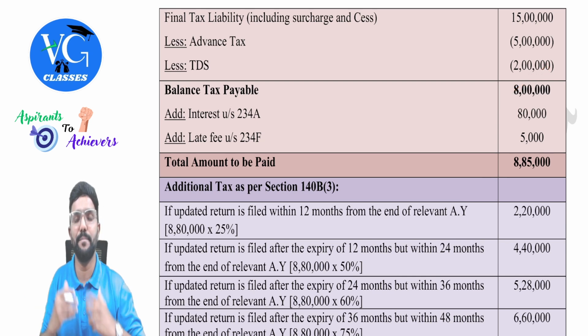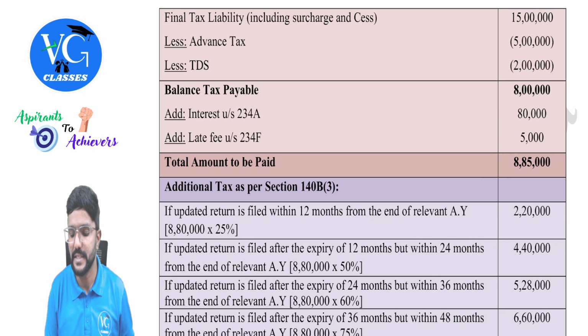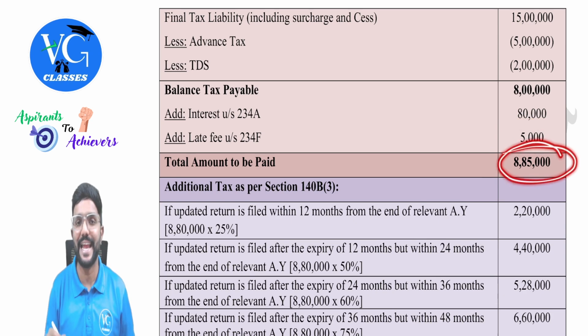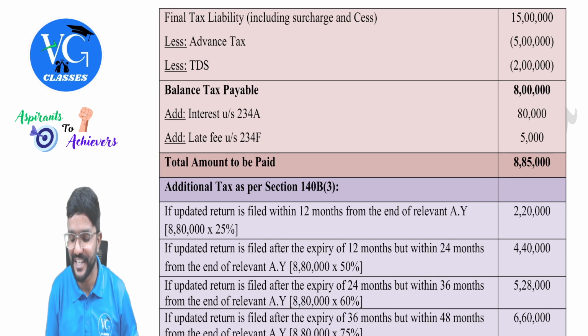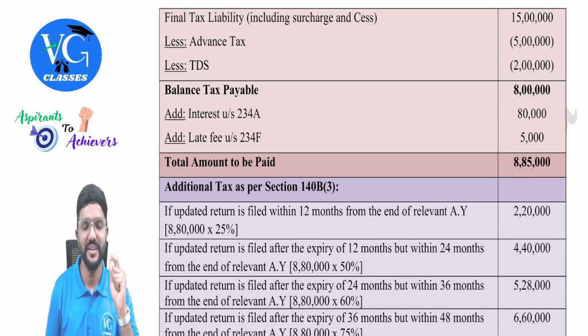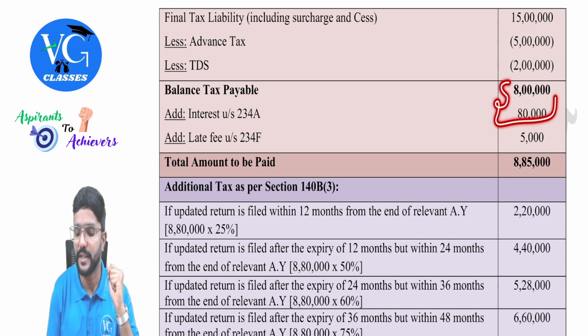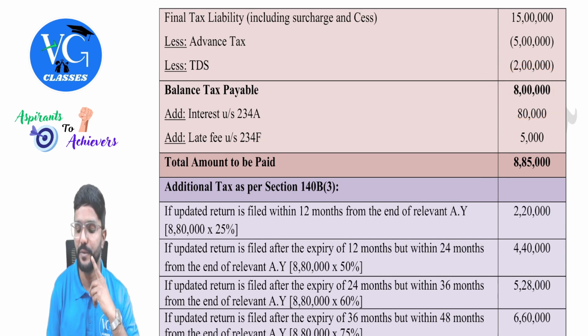Assume there is a delay in payment or delay in filing the returns, there is an interest of 80,000 under section 234A. And there is also a late fee of rupees 5,000. So now he is supposed to pay totally 8,85,000 plus additional tax. Additional tax of how much? Guys, please be careful. Additional tax percentage has to be applied on 8 lakh plus 80,000, that is 8 lakh 80,000. It will not be applied on 5,000.